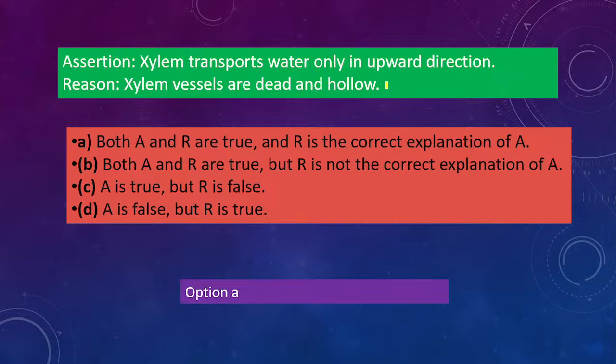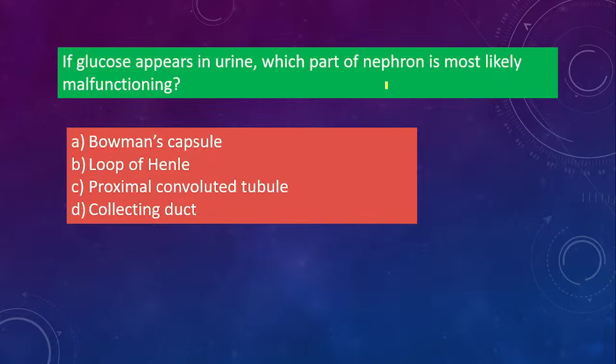Okay. So the correct answer is option A. Both are correct and R is the correct explanation of A. Because it is dead and because they are hollow. Mainly because of being hollow, only then can the water be transported from the roots to the other parts of the plant. Okay, next one.